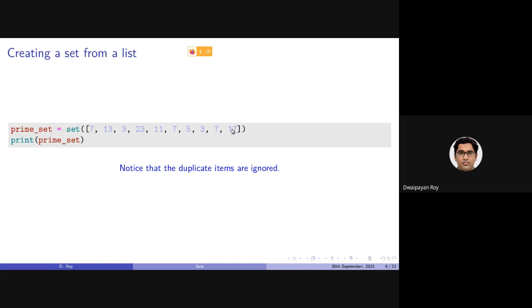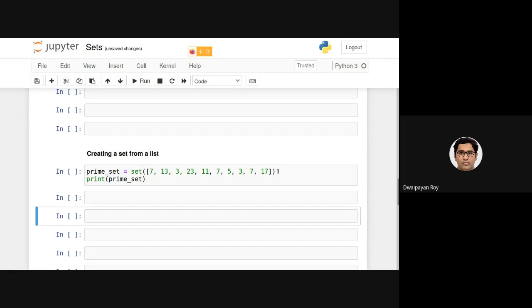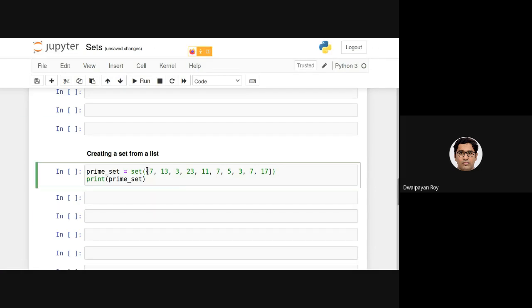While defining set, I made one statement that set does not allow duplicates. So here, as an argument to this set function, I am providing a list containing duplicate items. Now let's see what the result will be. This is the same list: 7, 13, 3, 23, 11, 7, 5, 3, 7, 17.